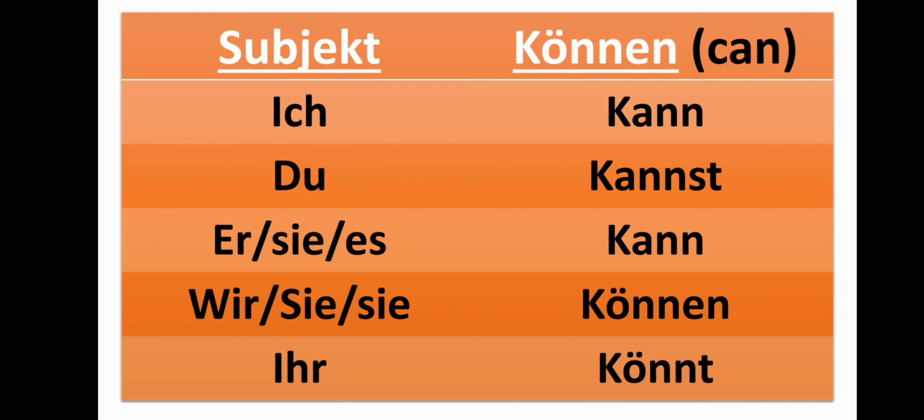Now what's the rule here? That the conjugation with ich and es will be the same. Conjugation with ich and es in a modal verb will be the same, which is kann.